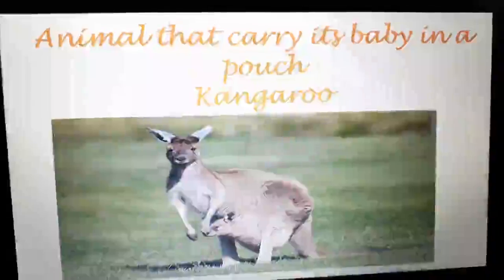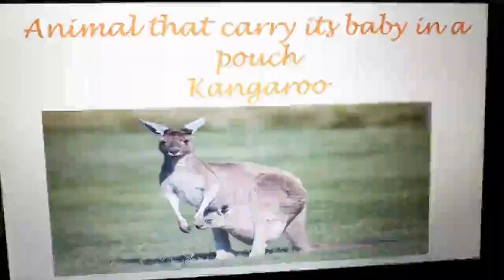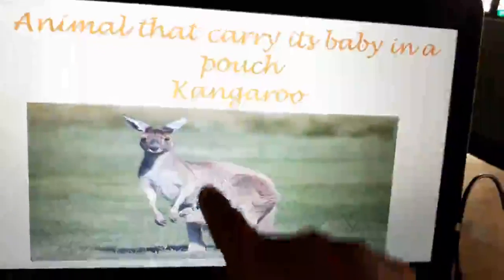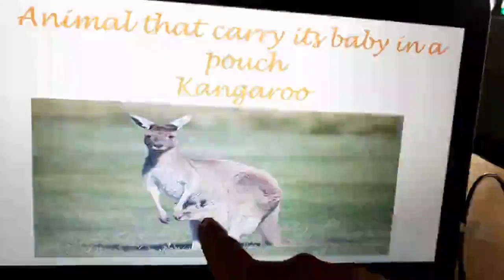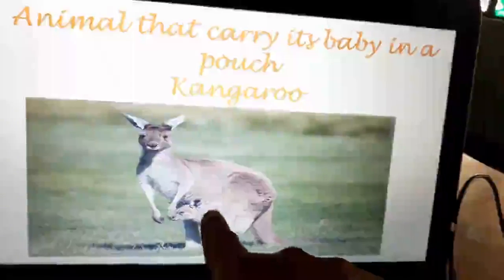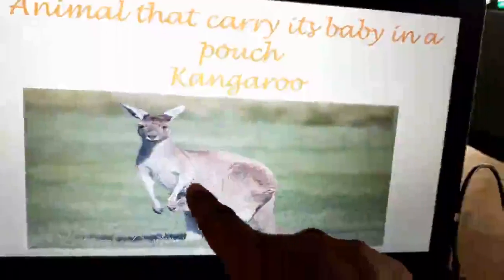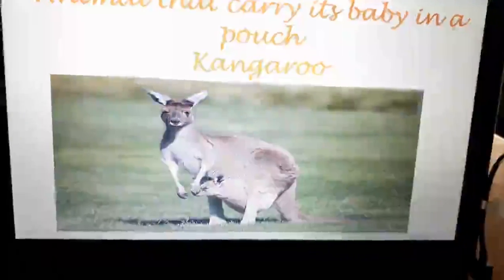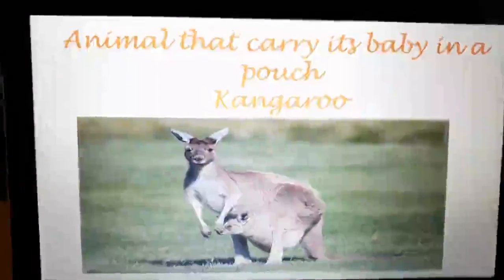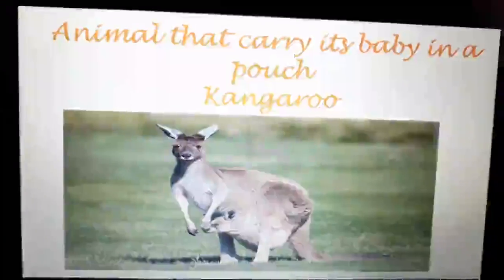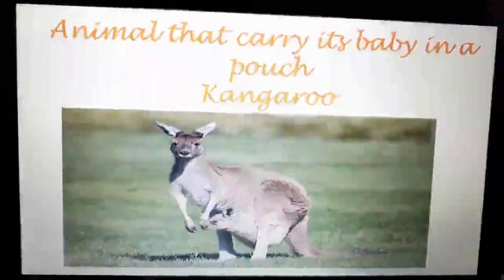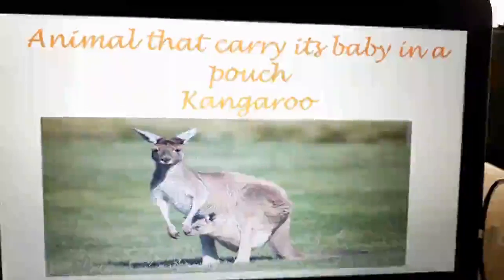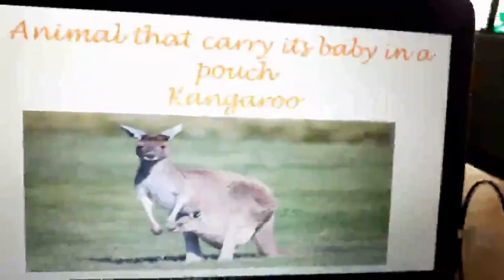Next we have is a kangaroo. So, you know who is a kangaroo? An animal that carries a small baby in its pouch. Are you seeing this kangaroo? There is a stomach and the stomach is having a pouch. A pocket is made, and the baby kangaroo, the joey, is always in this pouch. Once they grow up, they come out of the mama's pouch. And these kangaroos, they don't walk. They jump very high. So kangaroo is an animal that carries baby in a pouch.